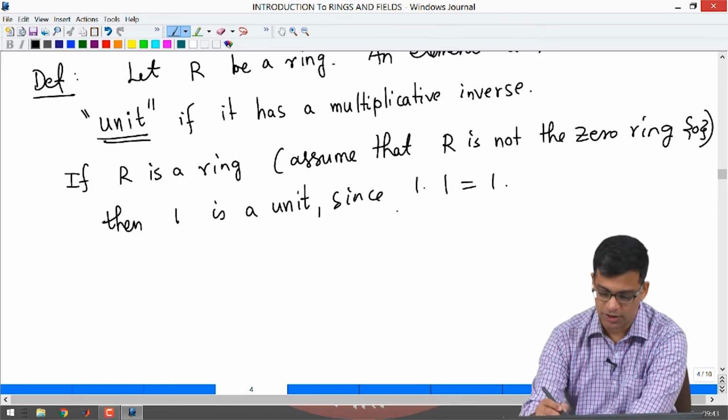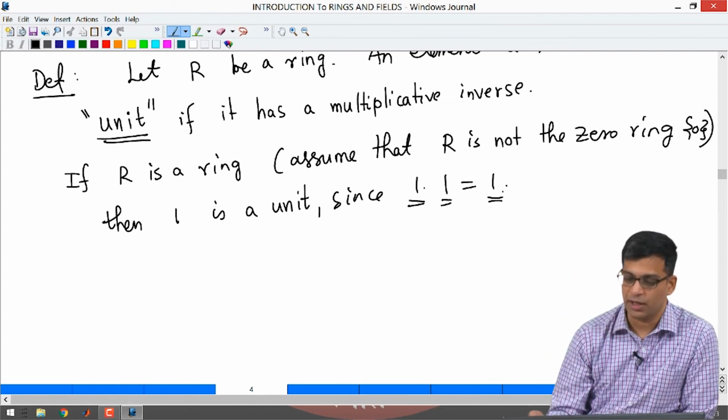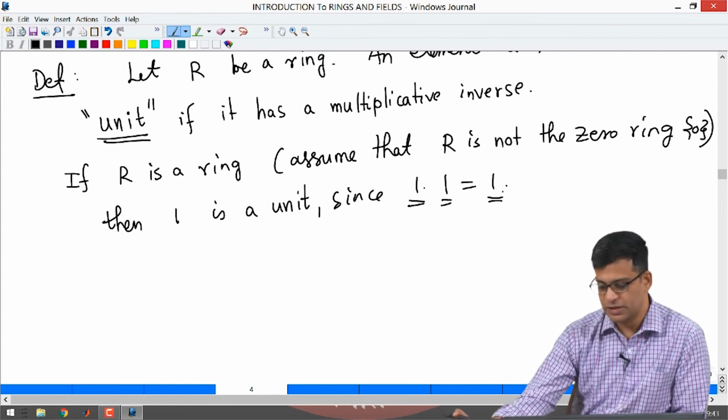So, 1 has an inverse, the inverse of 1 is itself. So, 1 is a unit. So, every non-zero ring has a unit, but maybe some other units also exist.